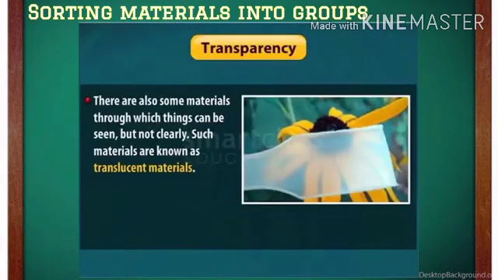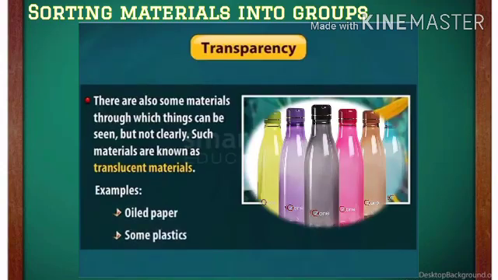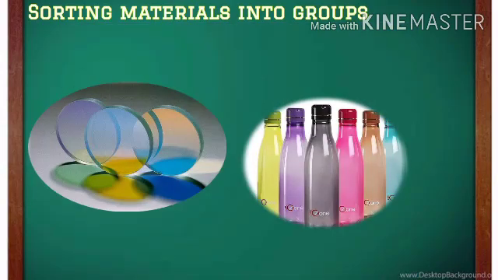There are also some materials through which things can be seen but not clearly. Such materials are known as translucent materials. Examples: oil paper and some plastics. Some colored glass are also translucent materials.